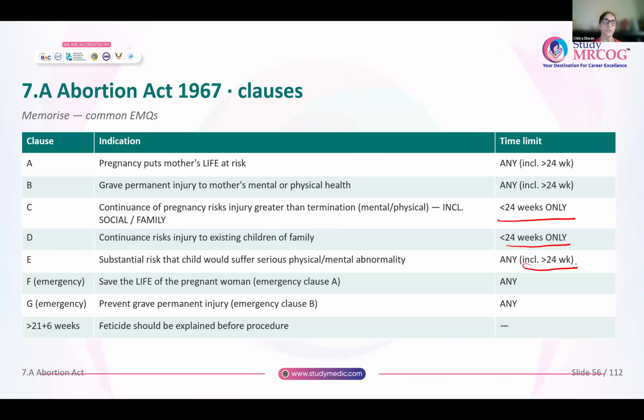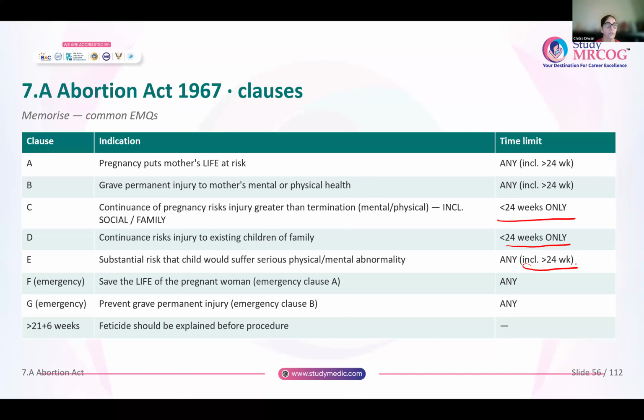Now, clause F and G, this is for emergency terminations. So, whenever you want to save the life of the pregnant woman, similar to clause A, but now this is done in an emergency. Here also there is no upper limit.